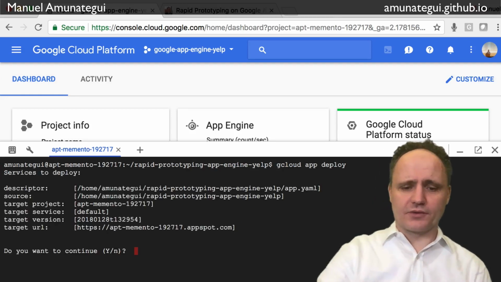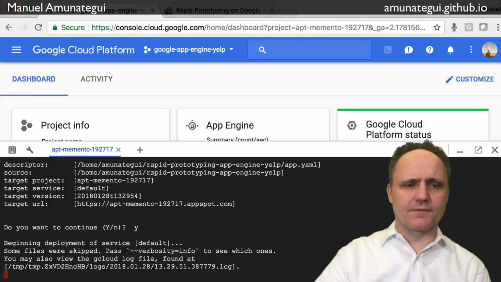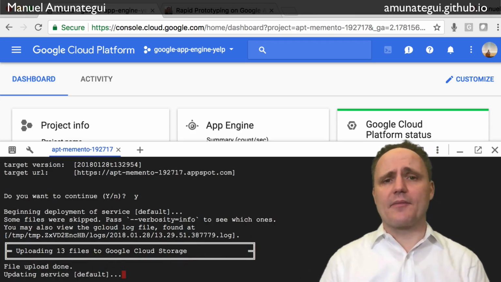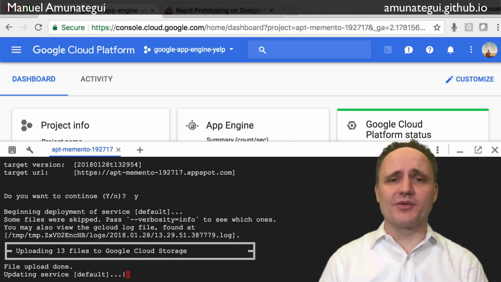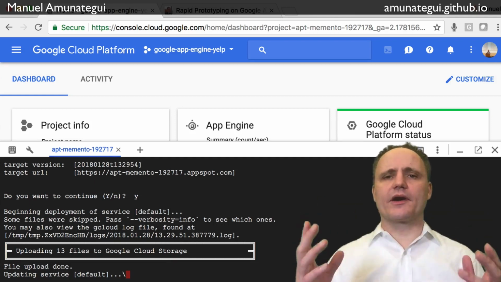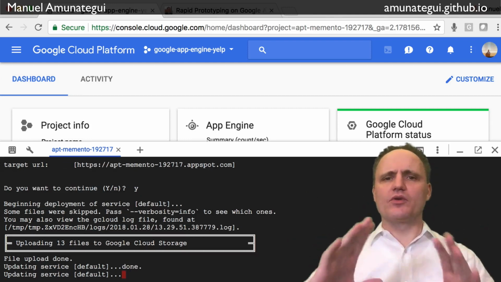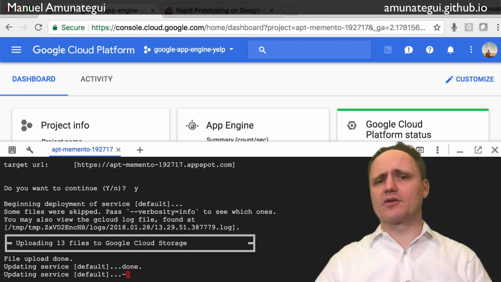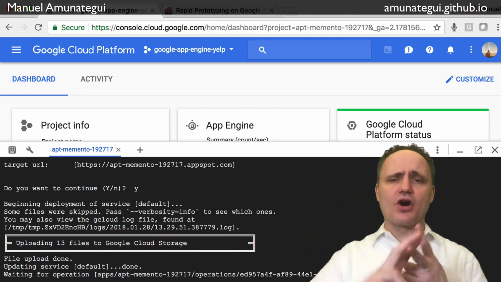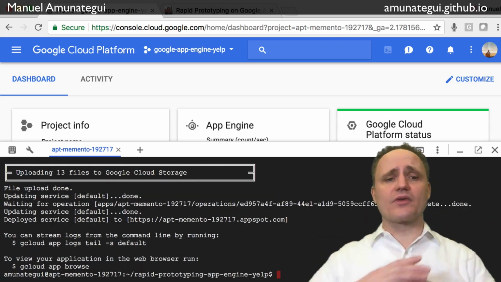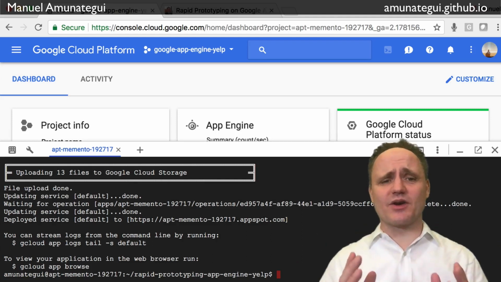It's going to ask you to confirm a few things. Yes, everything looks good. And it's going to deploy it. It's pretty fast. And the beauty of App Engine, while we're waiting for it to be uploaded and to function and be available, is that it's serverless. So we don't care what OS it's running on. We don't care how it's distributed. We just want it to work. And this is perfect for people like me. I don't care about what server it's on, what the hardware is. I just want the concept of the application to be there and work. The rest I could care less about, right? I want it as quickly as possible.